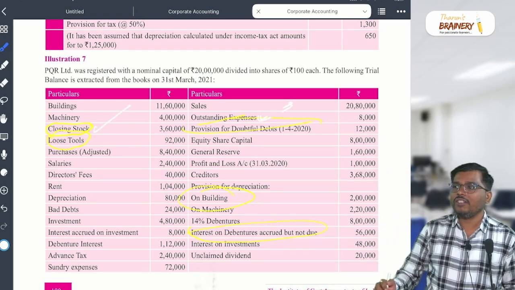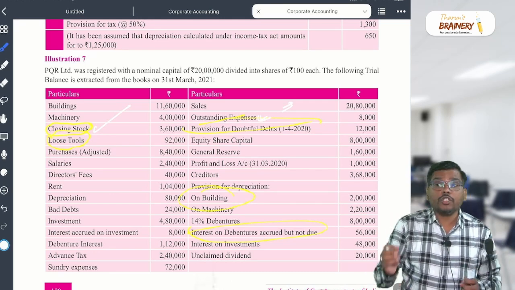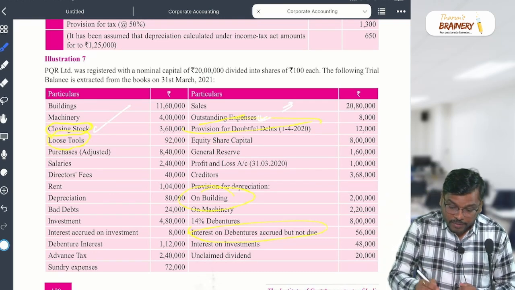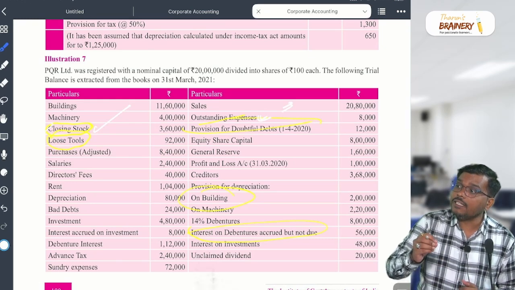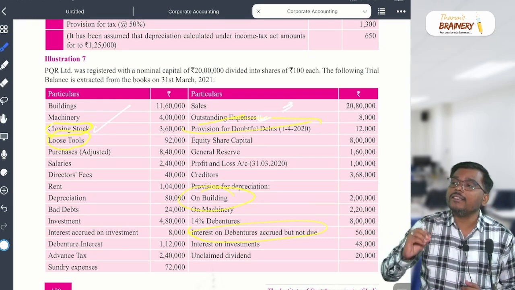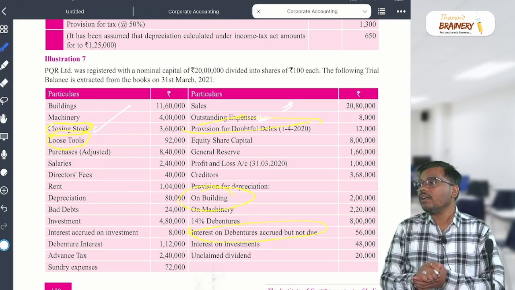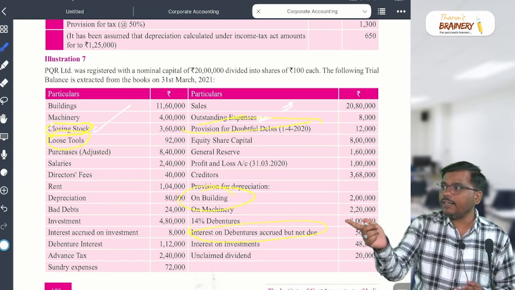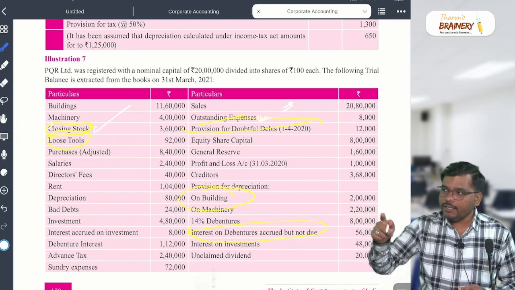In the inventory. Some student will say, sir, it will go to change in inventory. My dear student, they themselves gave the closing stock, which means it is already adjusted in the books of accounts. Are you able to understand? Yes or no? Is it clear? Yes, boys and girls, right?